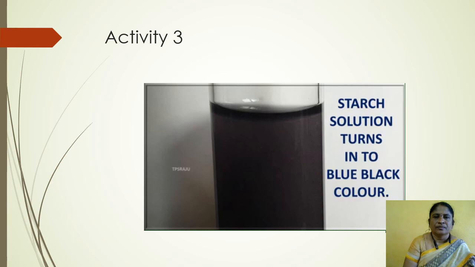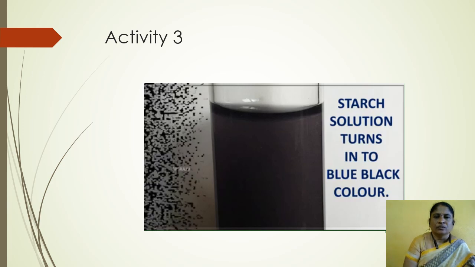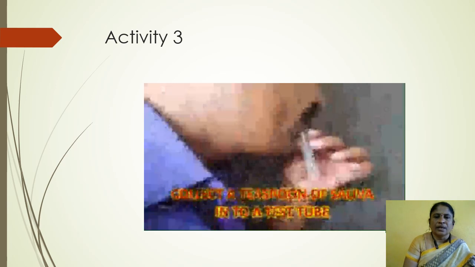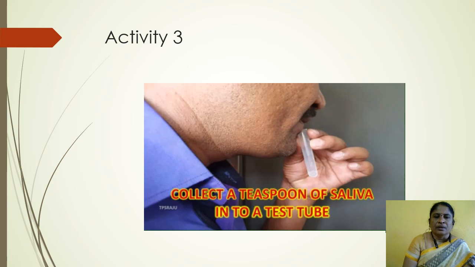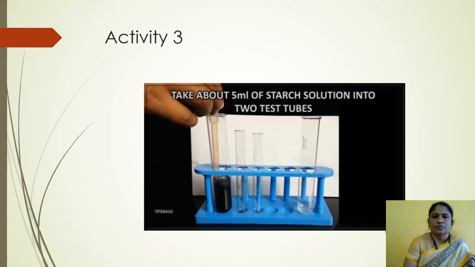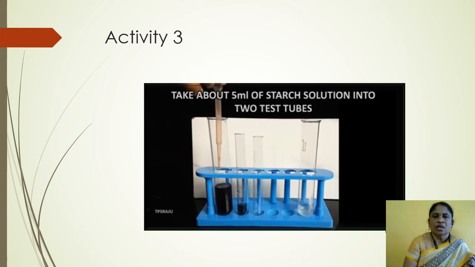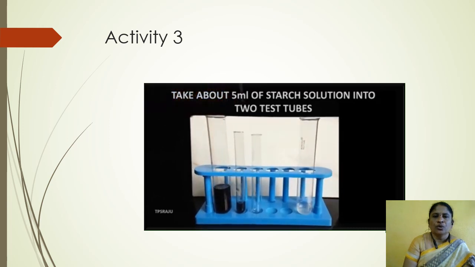Now take the saliva, collecting a teaspoon into a test tube. Take about 5 ml of starch solution into 2 test tubes.